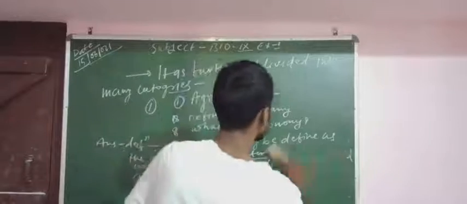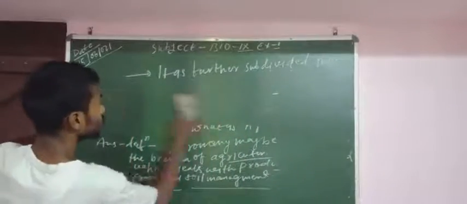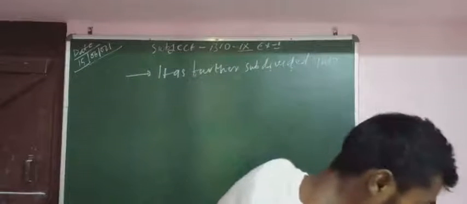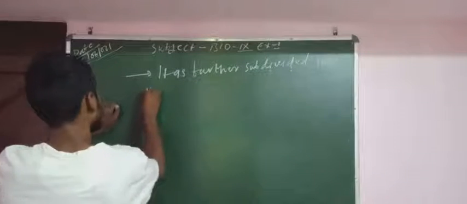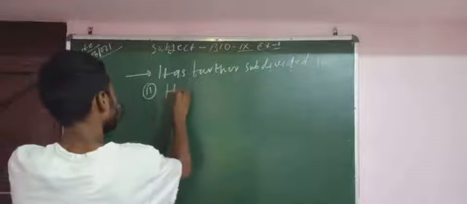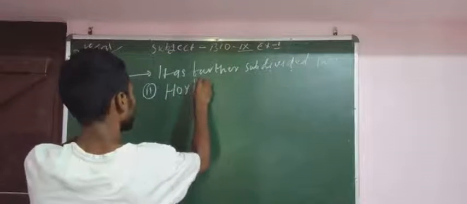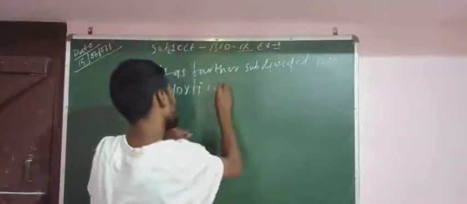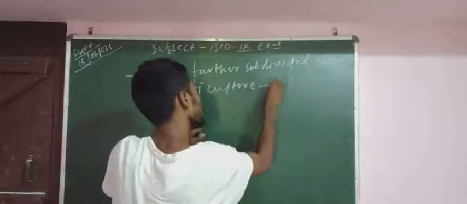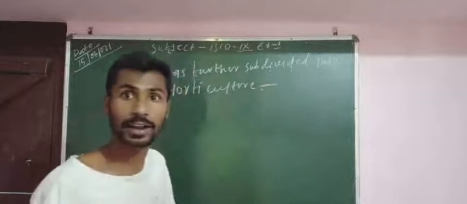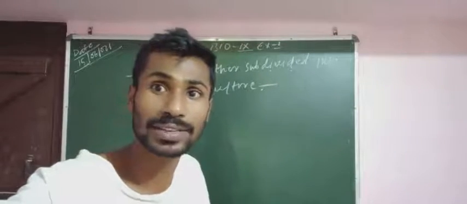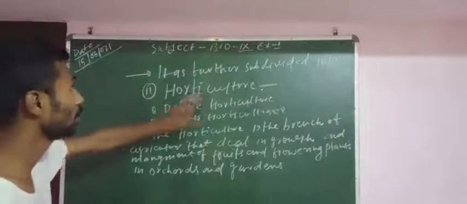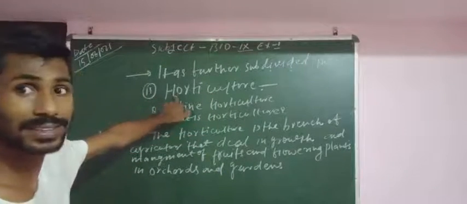The second one is horticulture. First one is agronomy and the second part is horticulture.